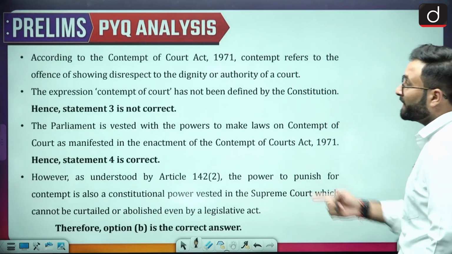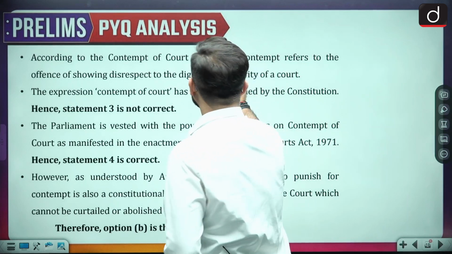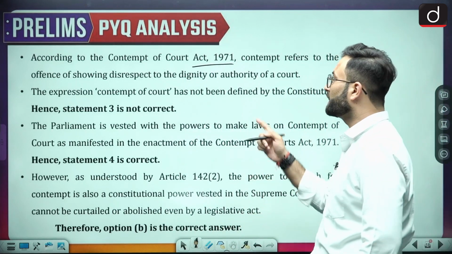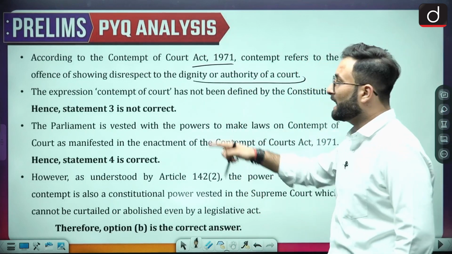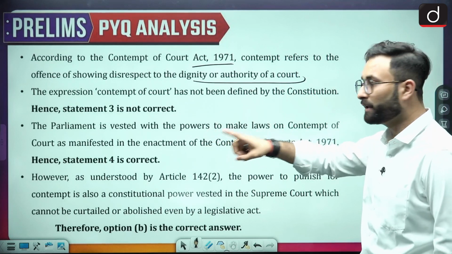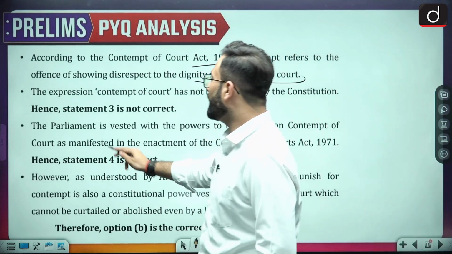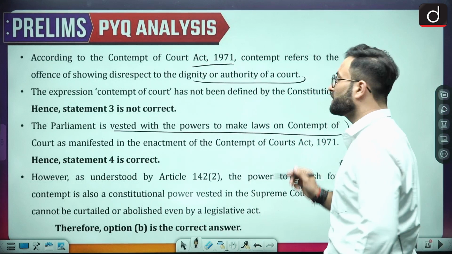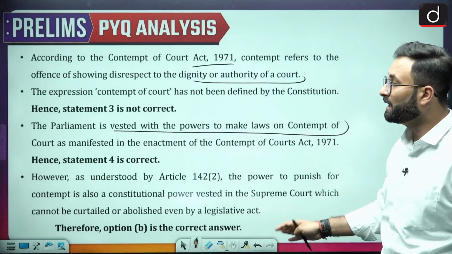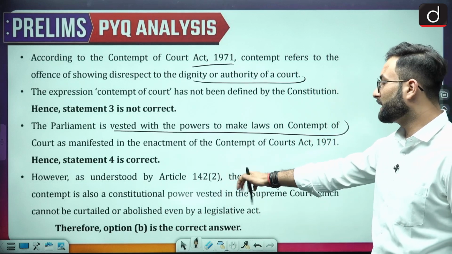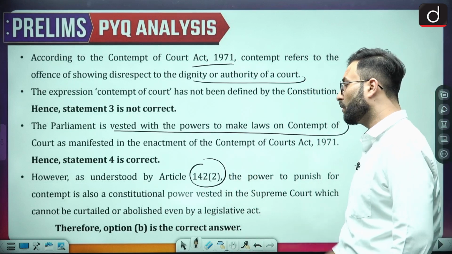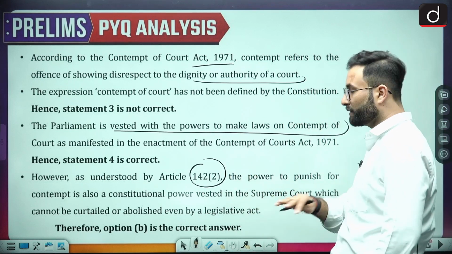According to the Contempt of Courts Act 1971, contempt refers to the offense of showing disrespect to the dignity or authority of the court. The expression contempt of court has not been defined by the Constitution, as we have already talked about. Parliament is vested with the power to make laws on contempt of court, as manifested in the enactment of the Contempt of Courts Act 1971. However, as understood from Article 142 Clause 2, the power to punish for contempt is also a constitutional power vested in the Supreme Court, which cannot be curtailed.